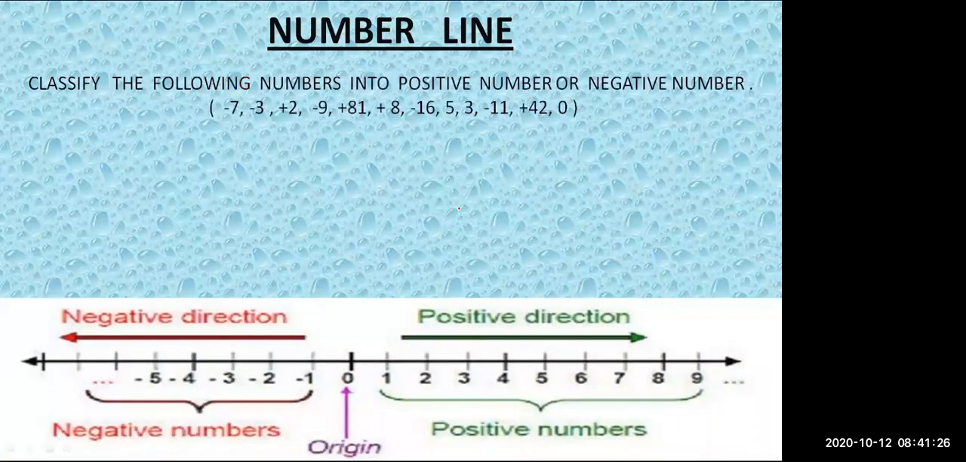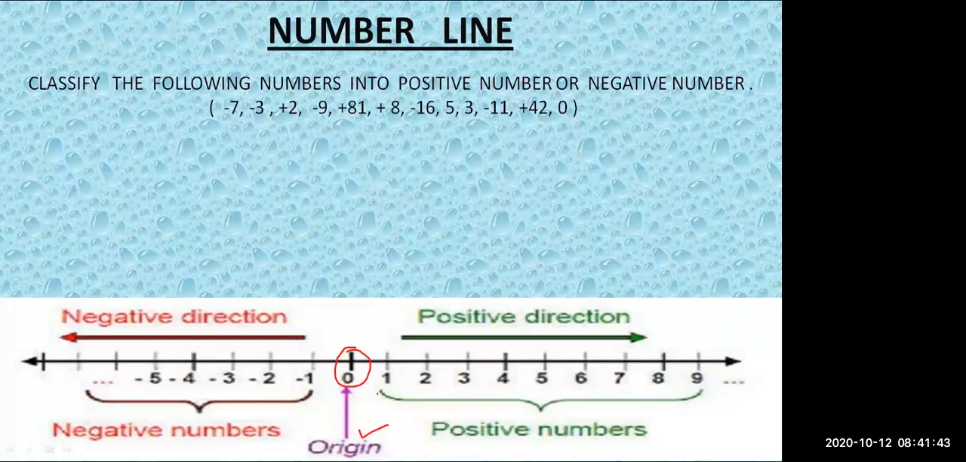In this chapter, you have one more concept. It is called number line, and you have already studied what positive numbers and negative numbers are. We are just going to classify our numbers as positive and negative. So this is a number line you can see on the screen. 0 is known as origin.